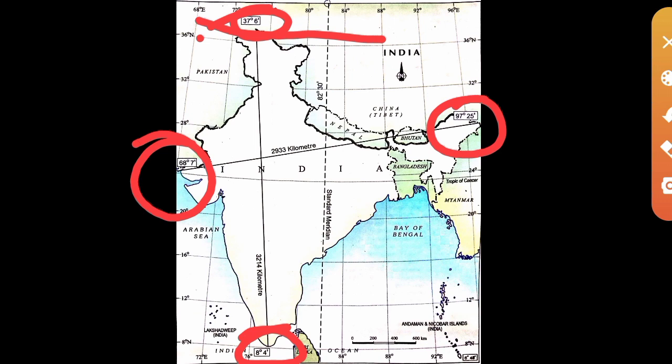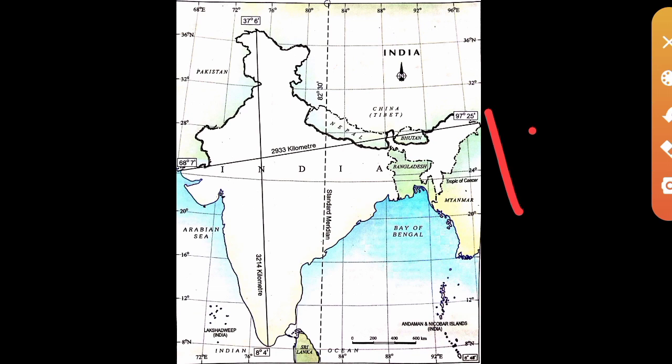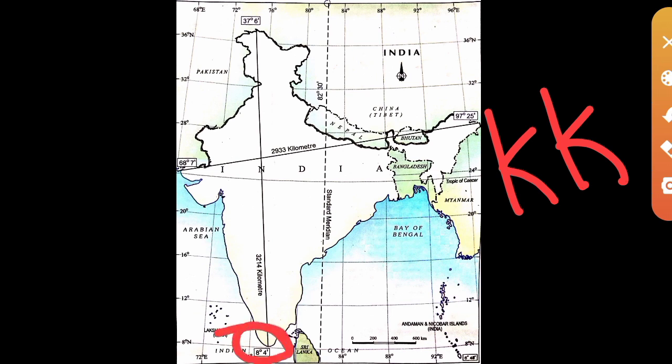Okay, the next question, the place situated on the three seas. Can you name that particular place? I told you in the last class about that place, the southernmost part of the mainland of India. What is that place? Yes, in Tamil Nadu. Kanyakumari. Yes, that is the area situated on three seas, Kanyakumari.